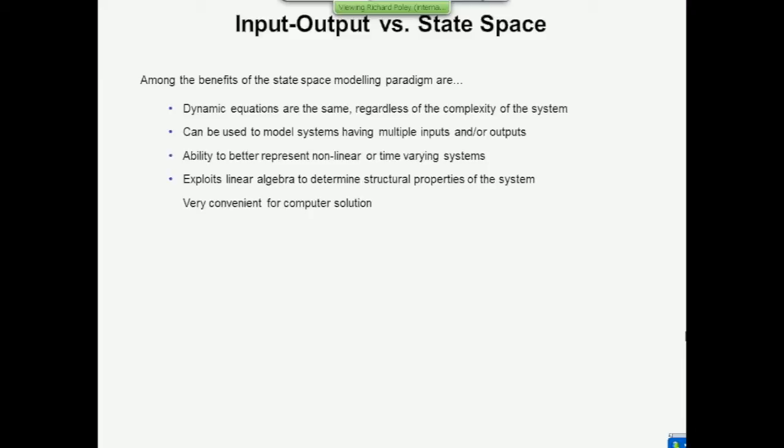But we need to also account for the drawbacks, and there are a couple. The first is that the link with the frequency domain was rather simple before. Transfer function we just evaluated by replacing S by j omega. That is no longer there with the state space paradigm. We work in the time domain when we design systems this way.